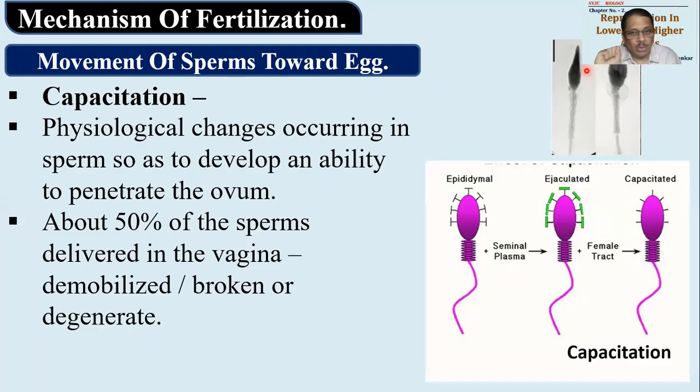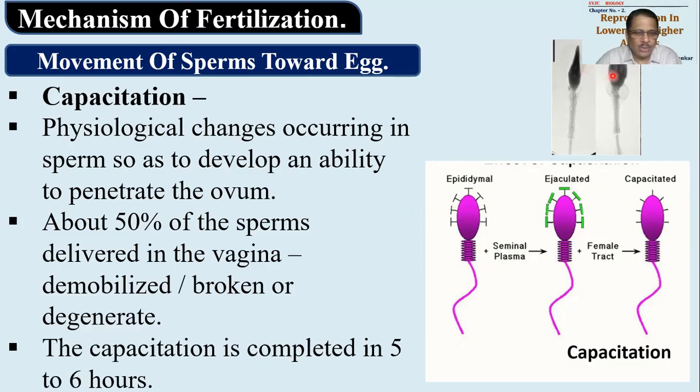So the vagina's pH is very low, it is acidic, and sperms, as you know very well, require an alkaline medium for their motility. But all of a sudden, from an alkaline medium, sperms are delivered into an acidic medium. So only those sperms which are most active, most powerful, most healthy will survive over here, and others will die. It is said that 50% of the sperms will die immediately within the female genital tract when they reach there.